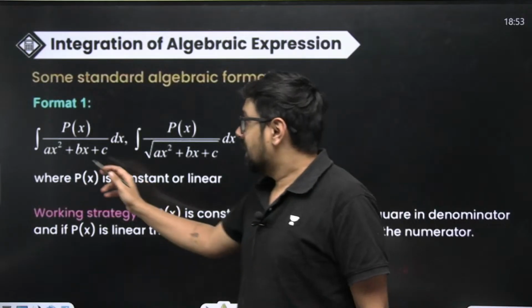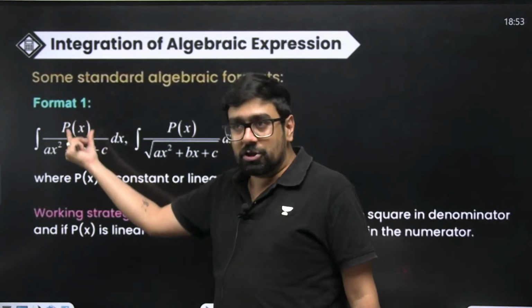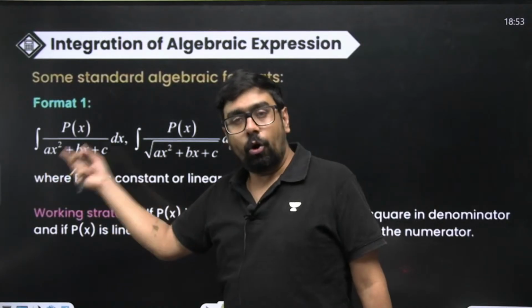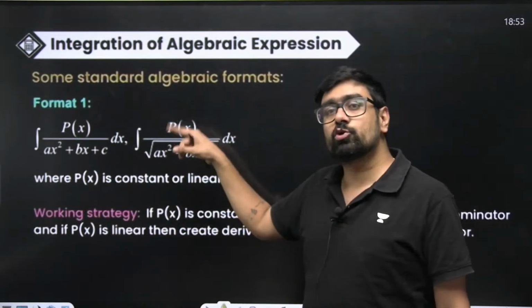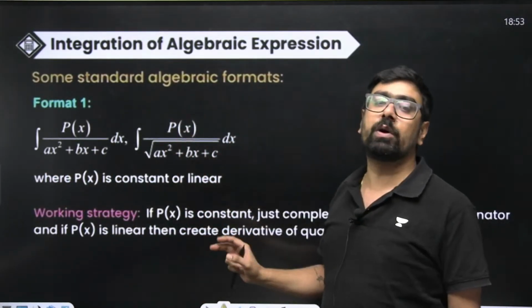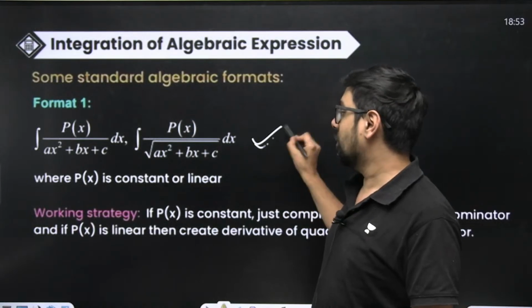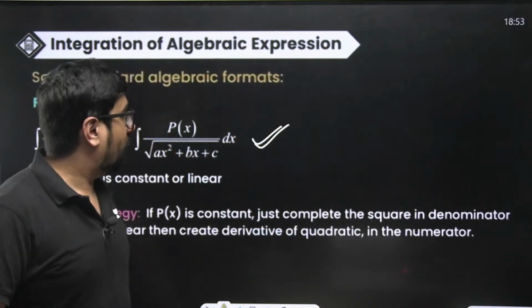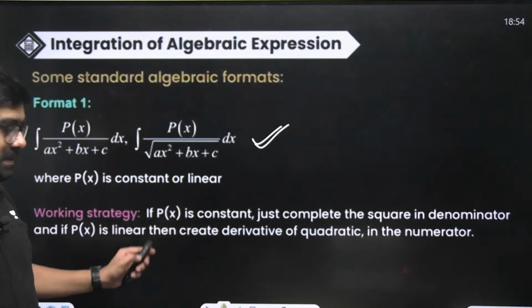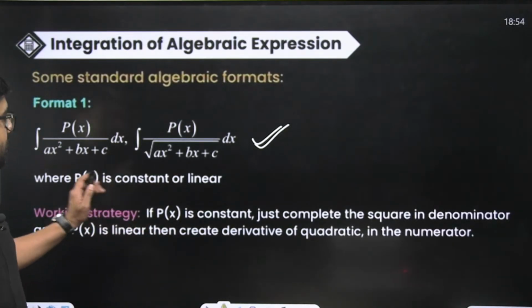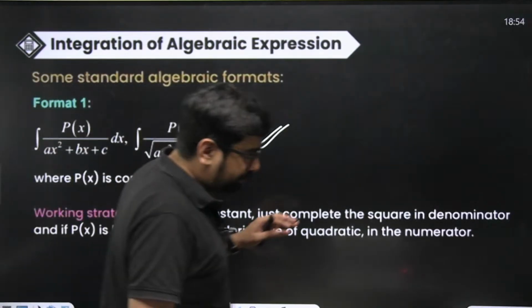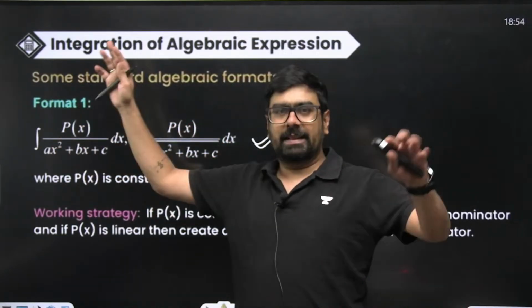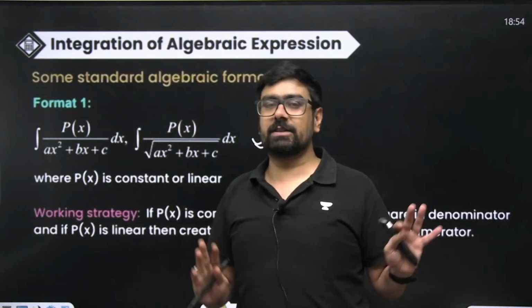Remember that. If you have constant by quadratic or linear by quadratic, or constant by square root of quadratic or linear by square root of quadratic, we'll understand this by problems. Basically, I'll give you an idea. If you get constant by quadratic, that is easy. Constant by square root of quadratic is also easy.